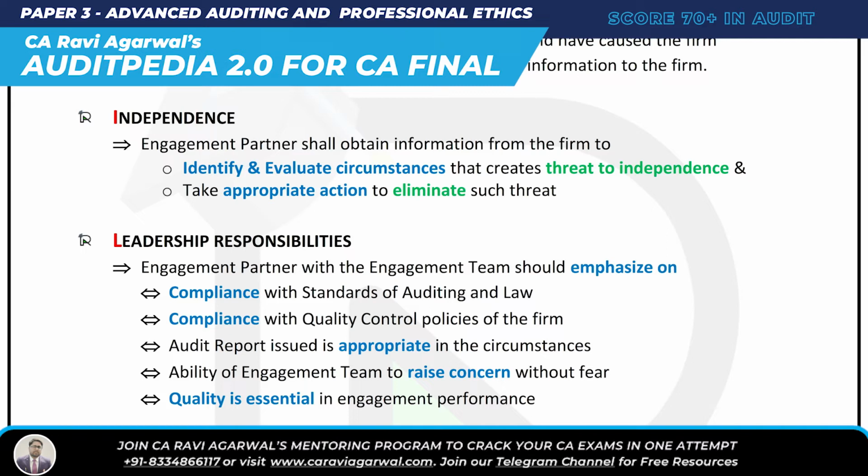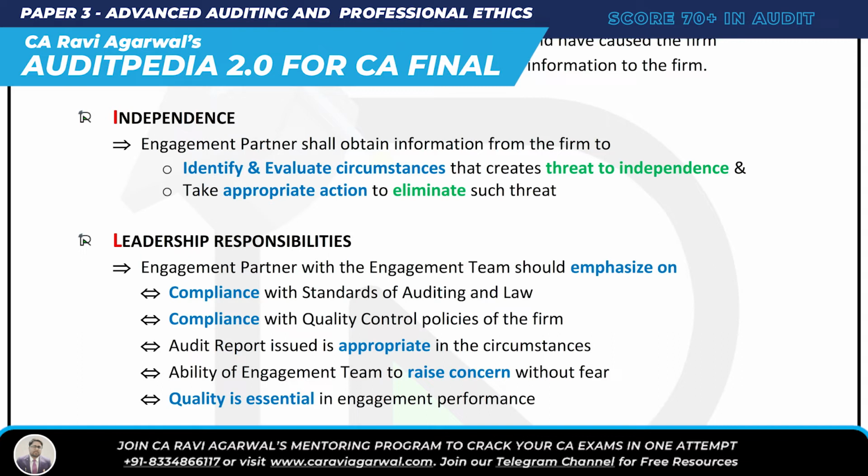Okay, number 1. Number 2, what is the second objective? The audit report issued is appropriate in the circumstances or not. Compliance with SA and law. Okay. Audit report issued is appropriate in circumstances. Okay. Compliance with the quality control policy of the firm. Okay. And then one more objective you can write: the ability of the engagement team to raise concerns without fear or not. So what is the leadership responsibility? What all do I have to see?